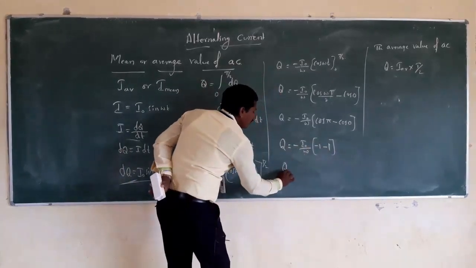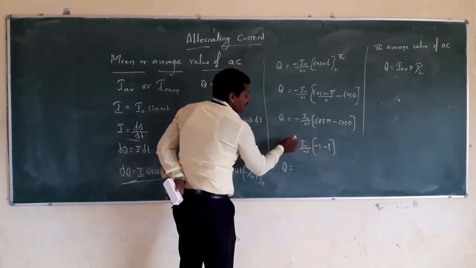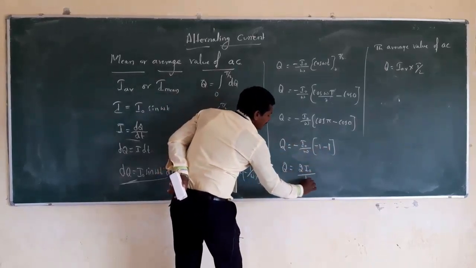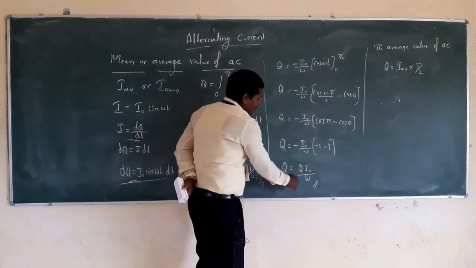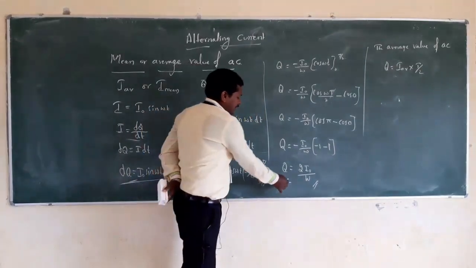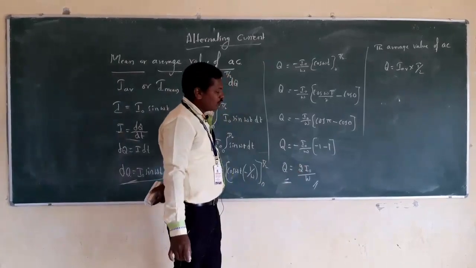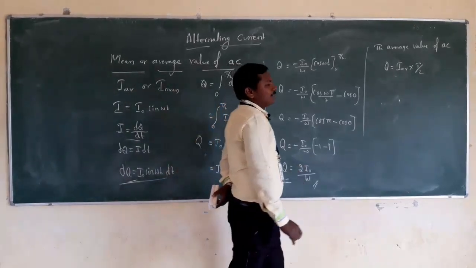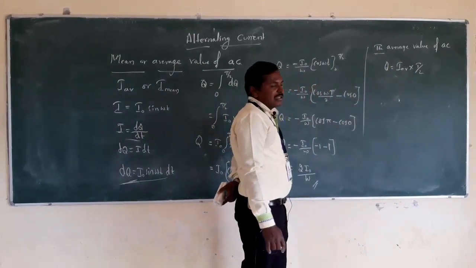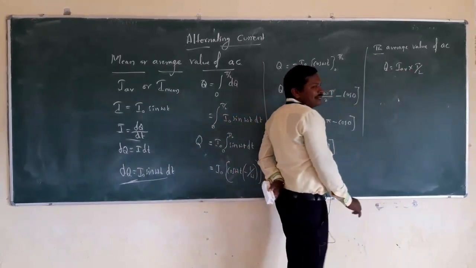So q is equal to minus I naught divided by omega times minus 2, and minus into minus becomes plus. Therefore we get 2 I naught divided by omega, which represents the total charge flowing through the circuit in one half cycle, that is q is equal to 2 I naught divided by omega. Next, the average value of an alternating current or voltage can be represented by q is equal to I average into T divided by 2.